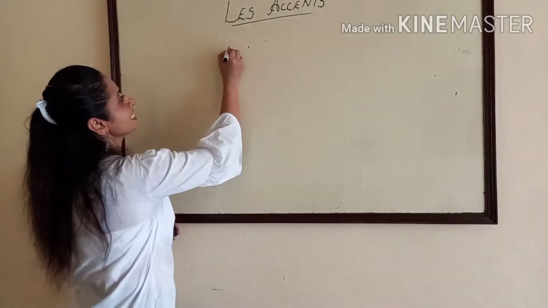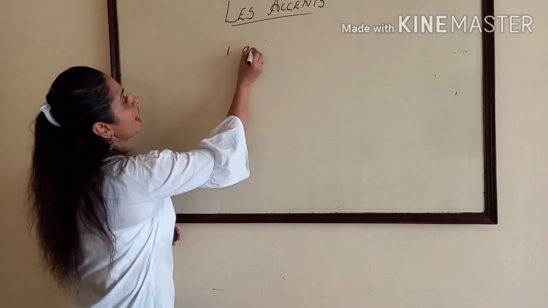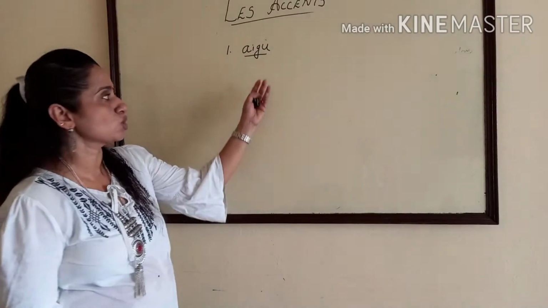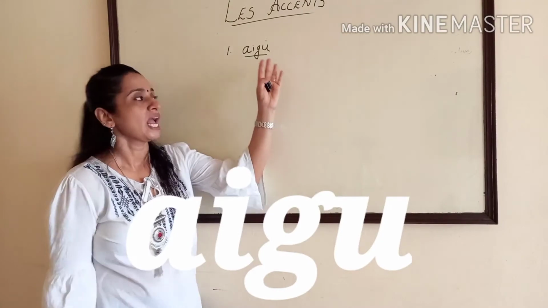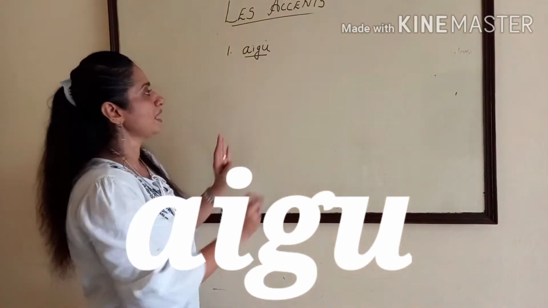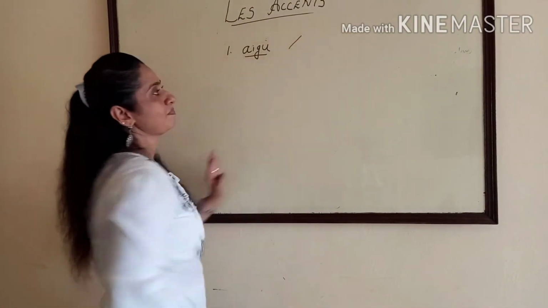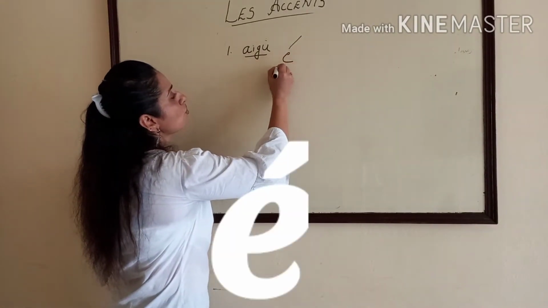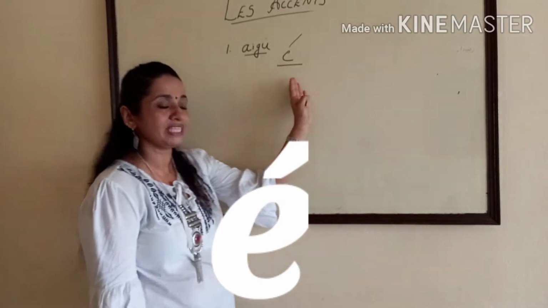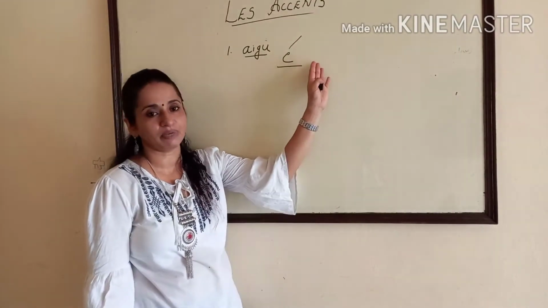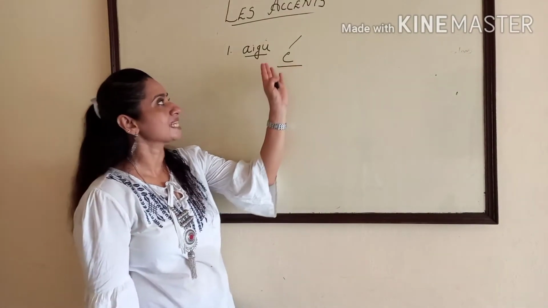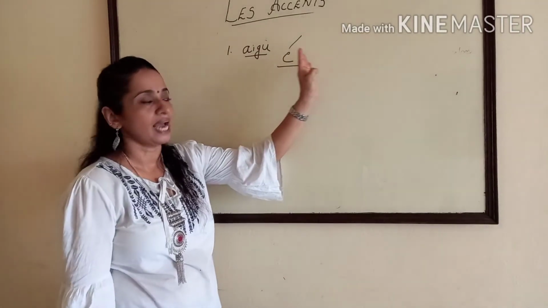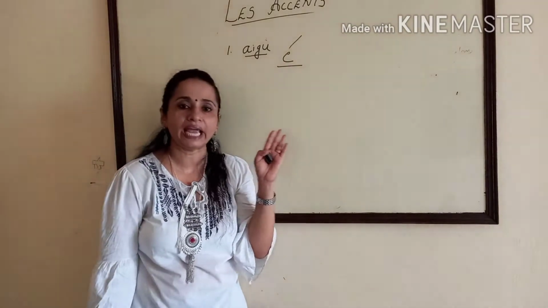Number 1, accent aigu. A-I-G-U. Accent aigu. That is also known as acute accent. And this symbol is like this. This is the symbol and it is put over E. It's only put over E. Accent aigu. It's a symbol put over E. And this will change the sound to A.